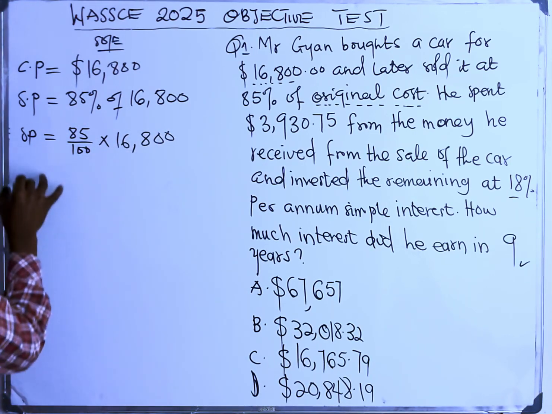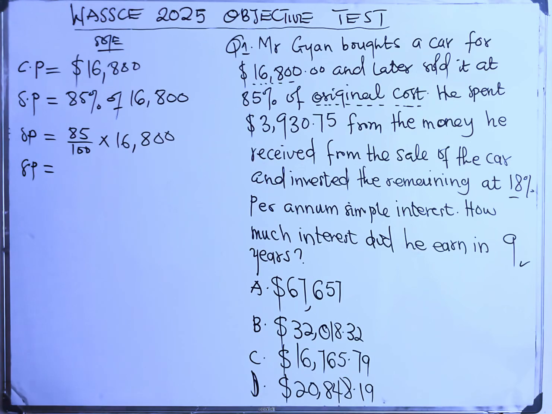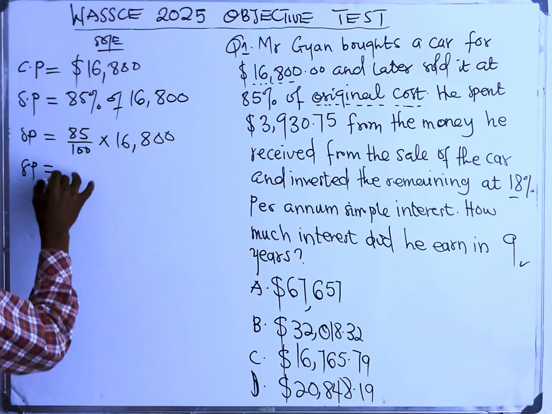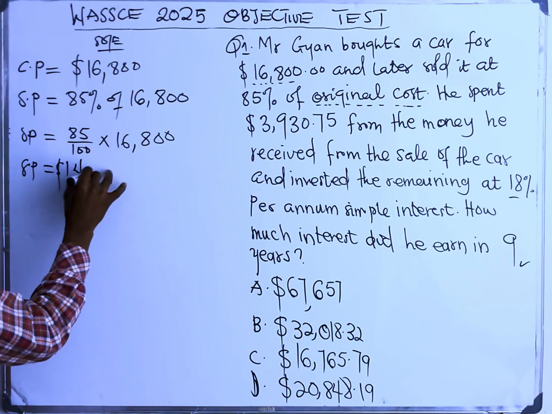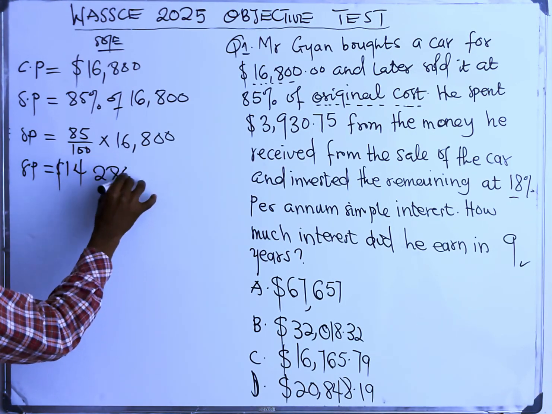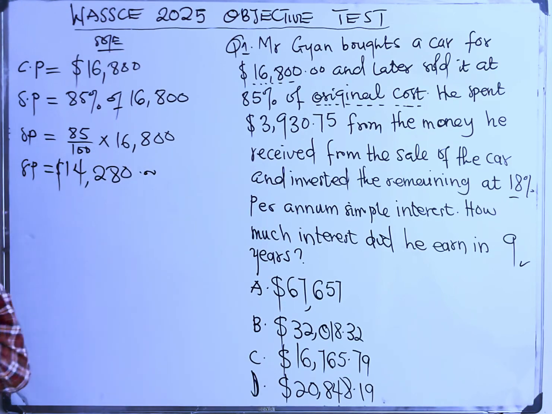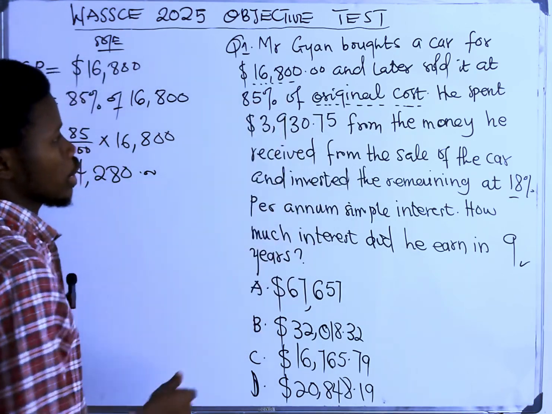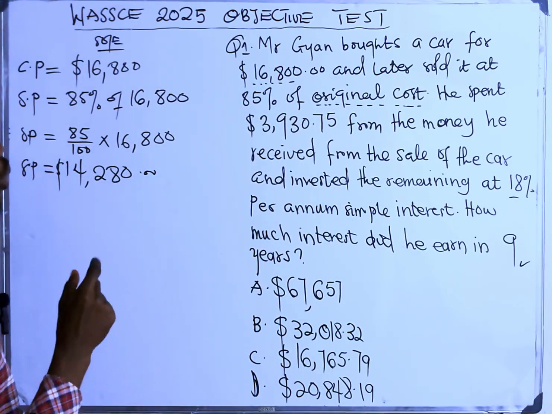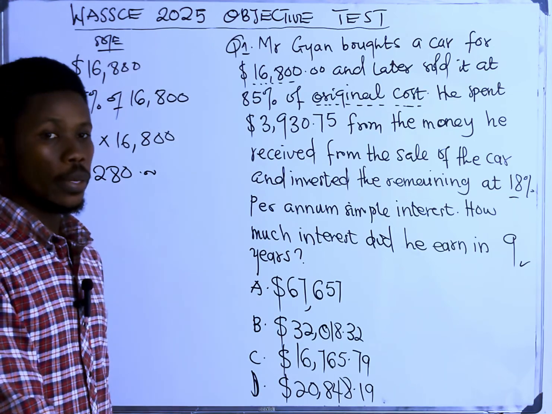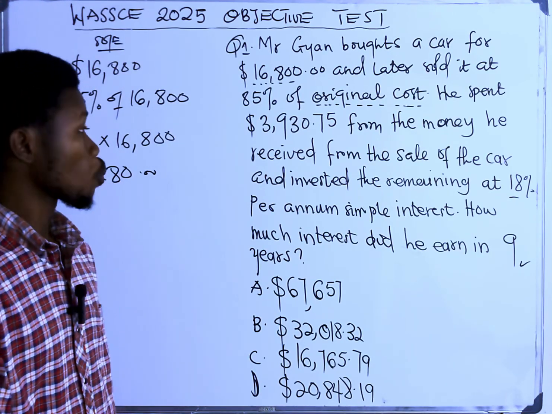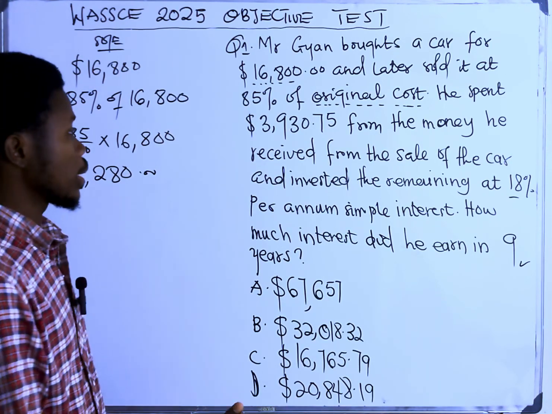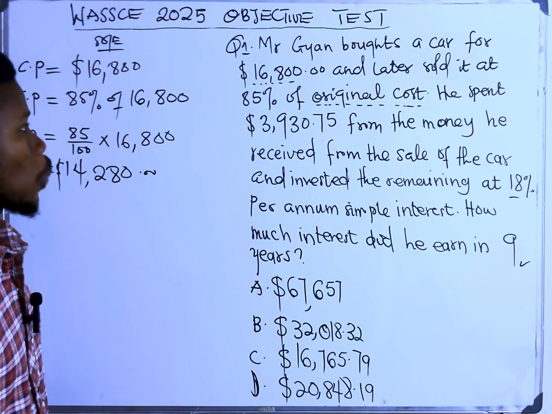All right, good. So our selling price here becomes 14,280 dollars. So there's my selling price. All right, we're done with that one. He spent 3,930.75 from the money he received from the sale of the car. After selling the car, whatever he had, which in this case is 14,280, he decided to spend 3,930.75 from it.